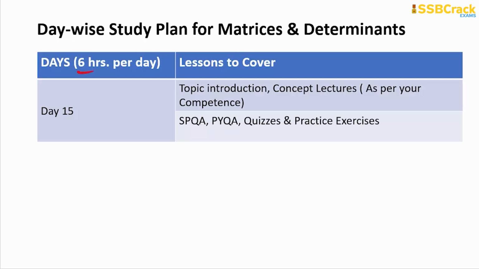So just give your 6 hours of the day, that is day 15, to go through the concept lectures in fast forward mode, because most of the initial lectures will be very basic. Just revising the study material, you can make it so understanding of the same. Here you have to most importantly study the multiplication of matrices, the important properties of matrices, the types of matrices, the inverse of a matrix, and certain important properties of inverse and adjoint, on which result based questions can be framed directly.